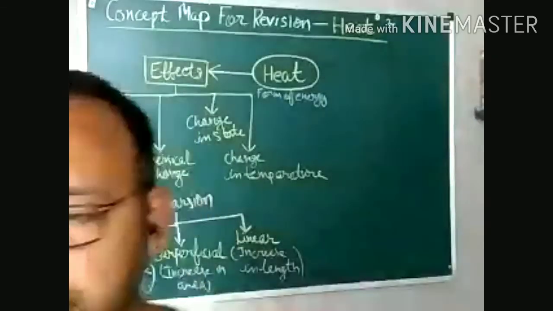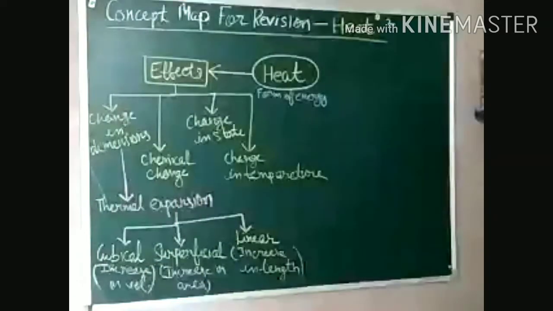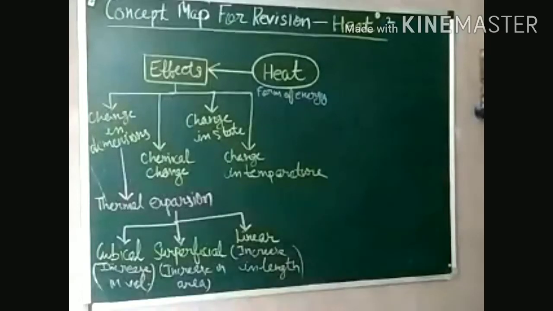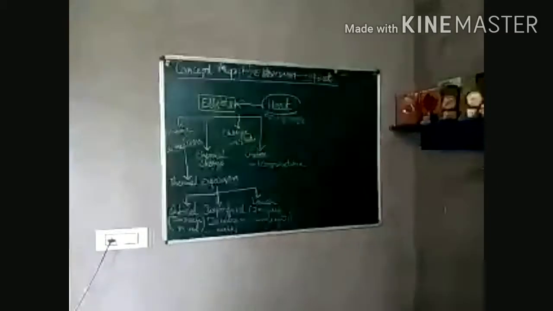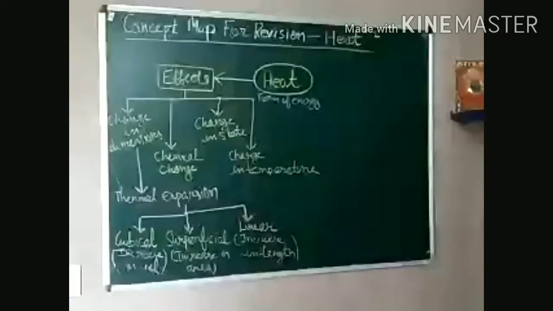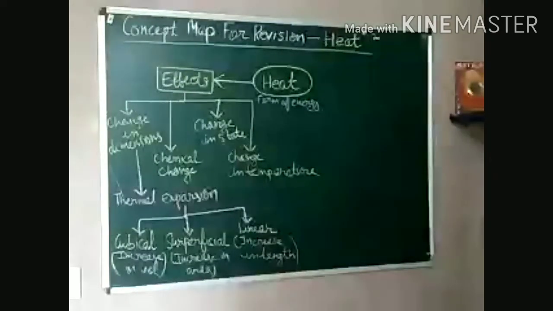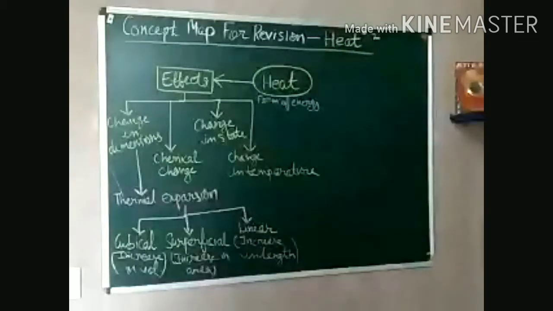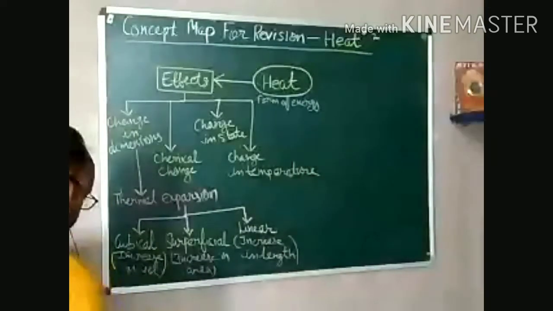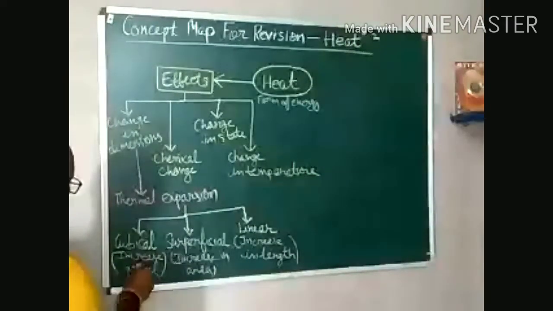Till here, is it clear to everyone? So these are the three changes or effects of heat that take place in the dimension. And one more thing, that is change in volume. You can also note it down.